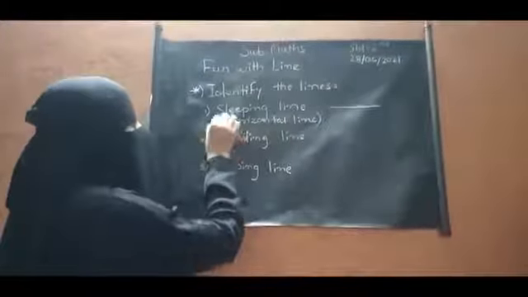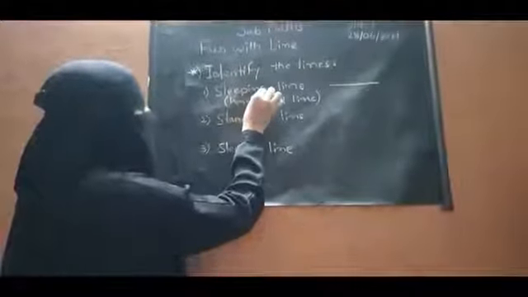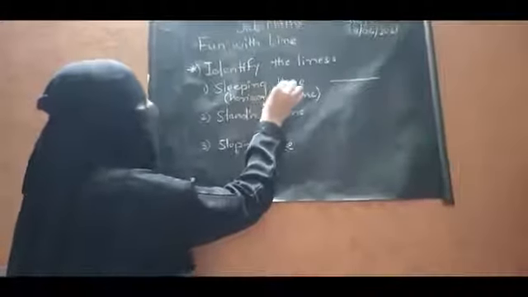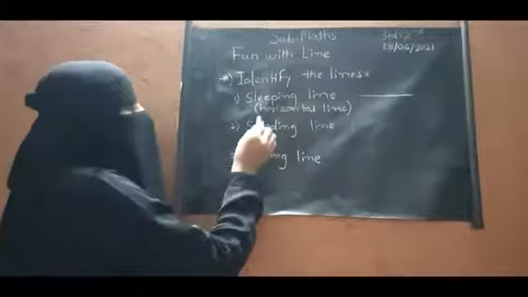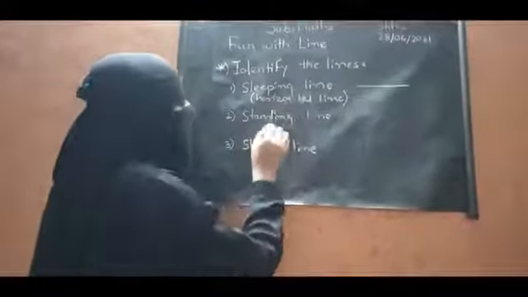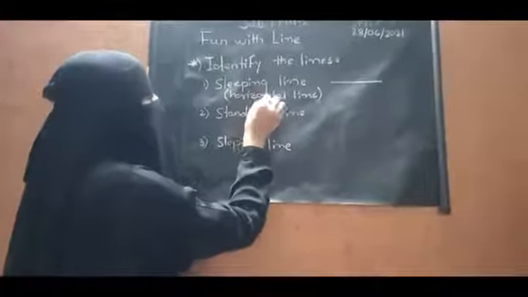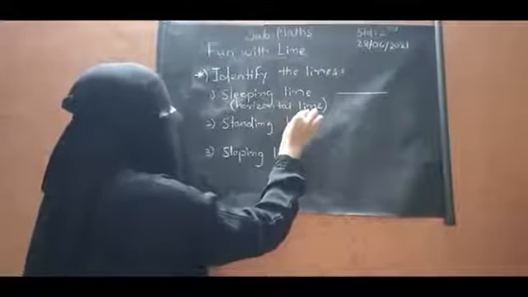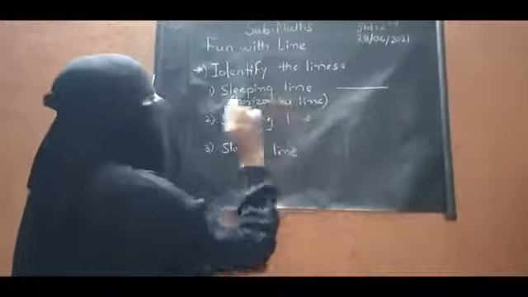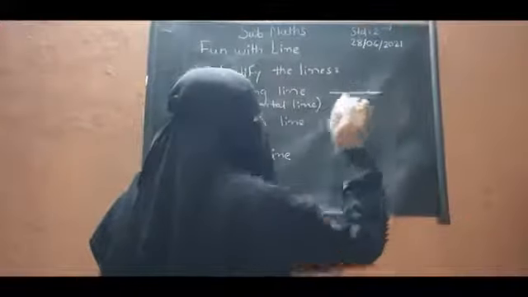What is the spelling of sleeping line? S-L-E-E-P-I-N-G. Sleeping, L-I-N-E, line, sleeping line. And what is the spelling of horizontal line? H-O-R-I-Z-O-N-T-A-L, horizontal, L-I-N-E, line, horizontal line. And this is the sleeping line.